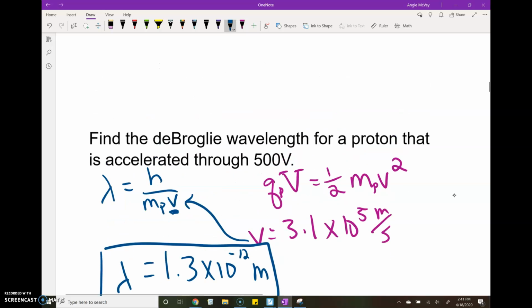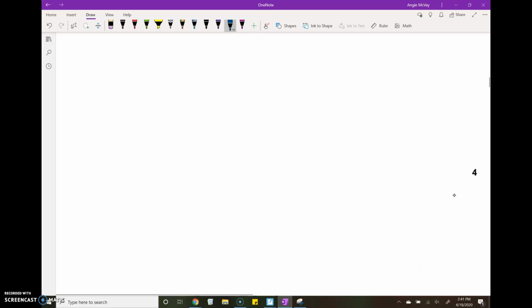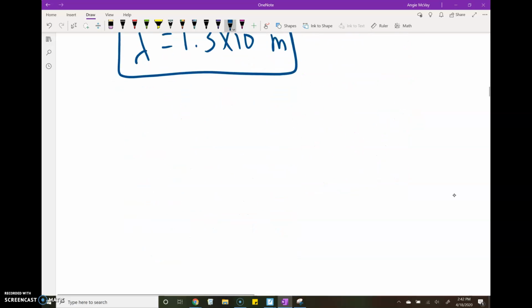Okay, how fast was that electron going? 10 to the 5 meters per second. This proton is going 10 to the 5 meters per second, but it has a much larger mass than an electron, and so it has a much smaller de Broglie wavelength, or a wavelength that it would have if it acted like a wave.